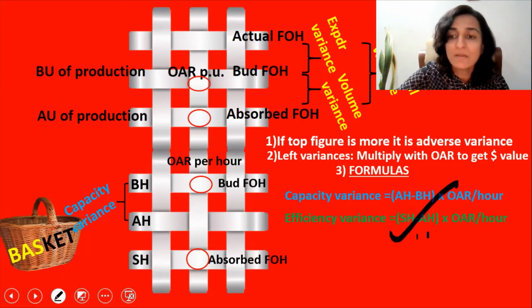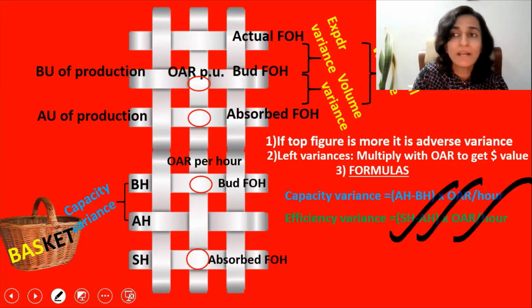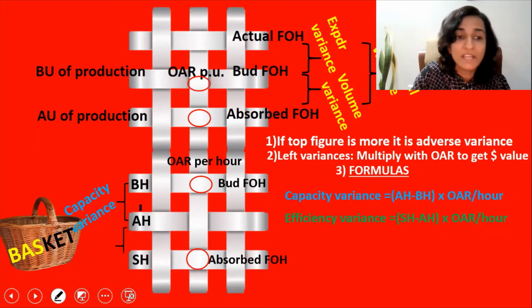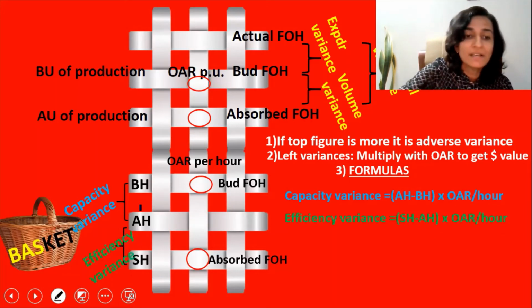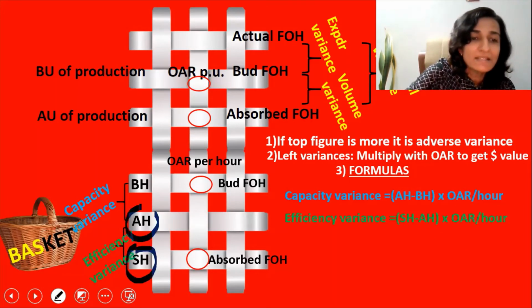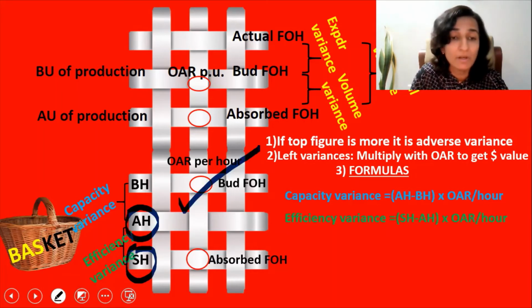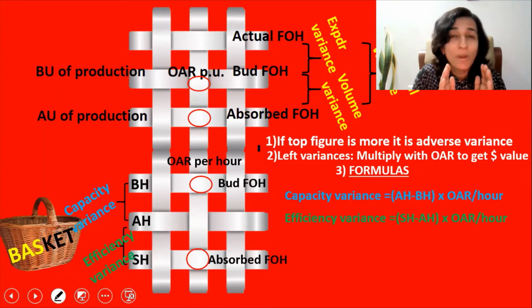It is standard hours minus the actual hours multiplied by OAR per hour. So we have the standard hours and the actual hours here. So the efficiency variance should be written here. That is standard hours minus the actual hours multiplied by the OAR per hour. Always remember that whenever the top figure is more, it is an adverse variance.